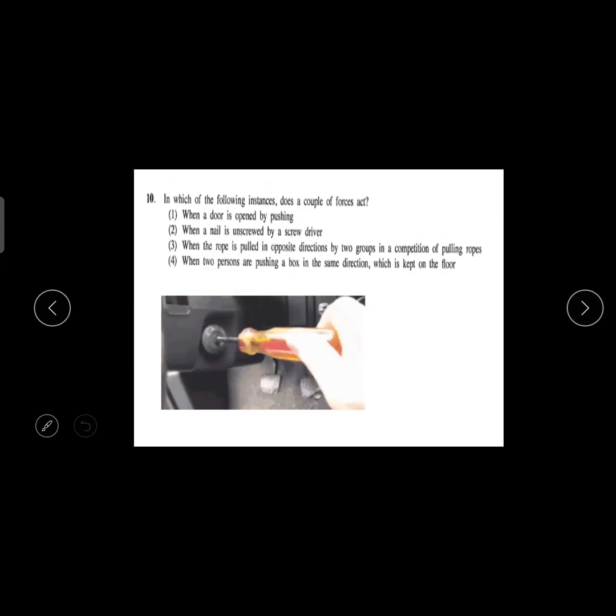Okay. Second one, when a nail is unscrewed by using a screwdriver. Yes, that is a couple of force. Because how are you holding a screwdriver? Try to hold a screwdriver and see. Girls, you all know what a screwdriver is, no? Forces come from one side and from the opposite side. Because of that only it is rotating. So that is a couple of force.